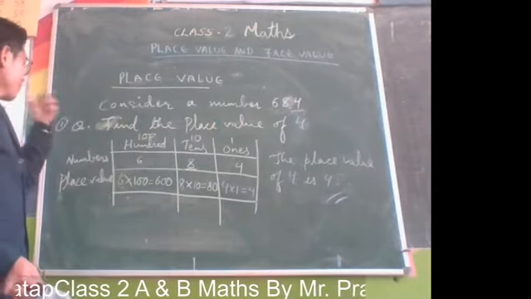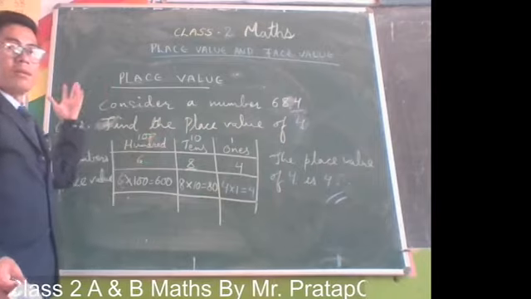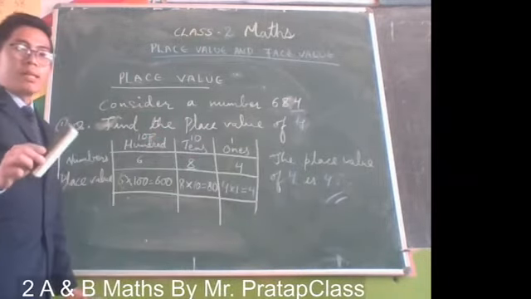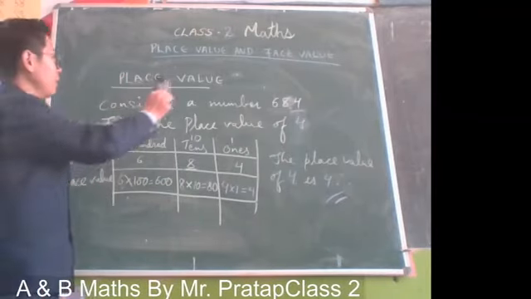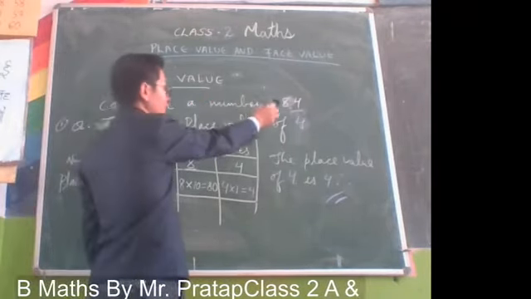I hope you have understood place value and face value. Now we'll do another example that is quite different from this number. This number is there in the book itself, so you just go through it and learn.